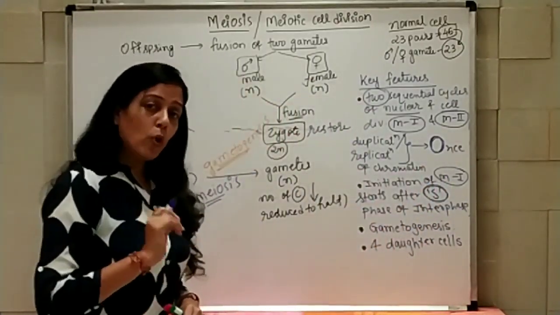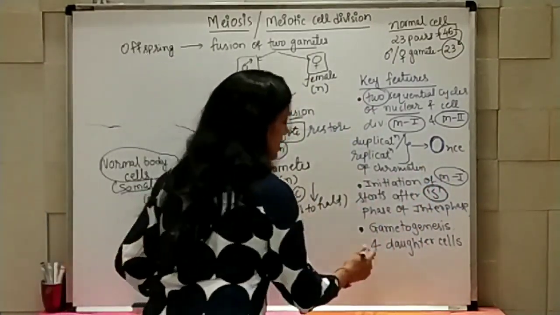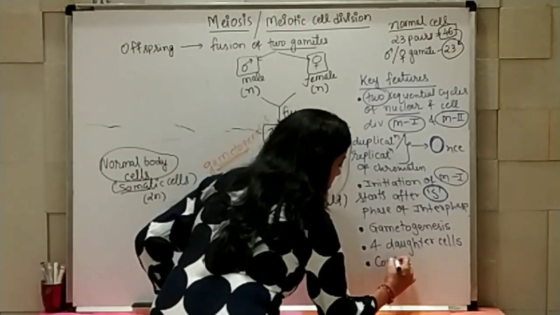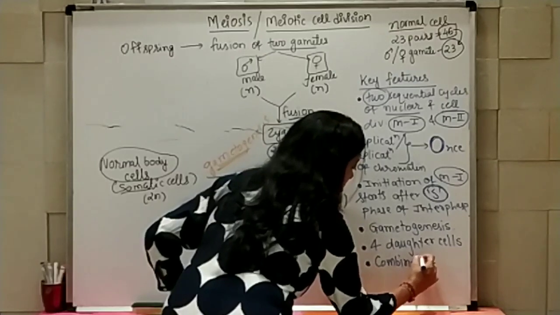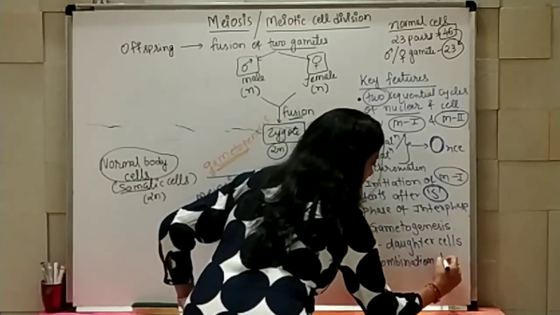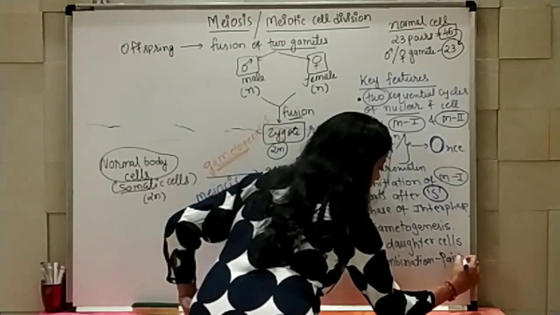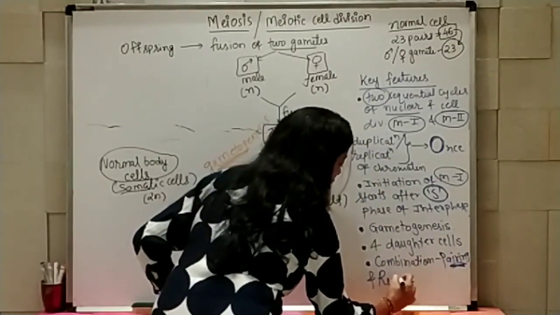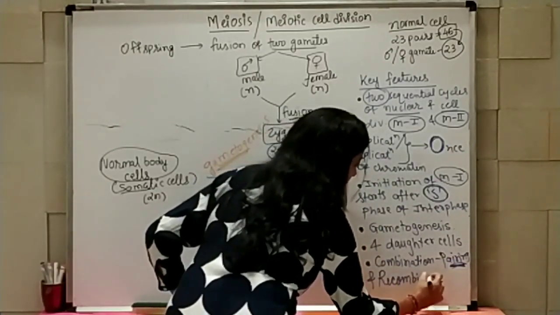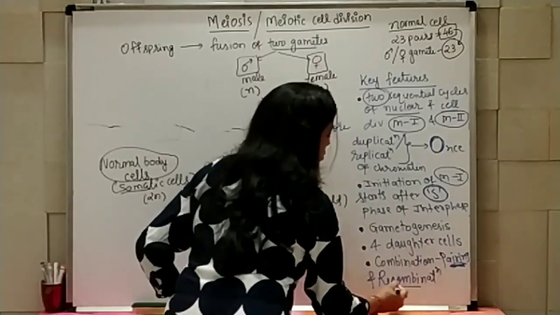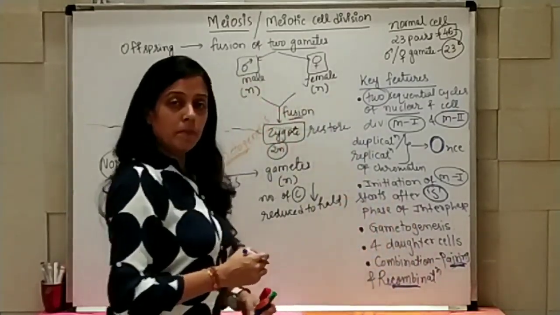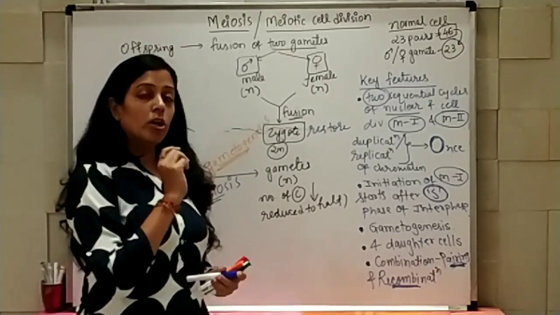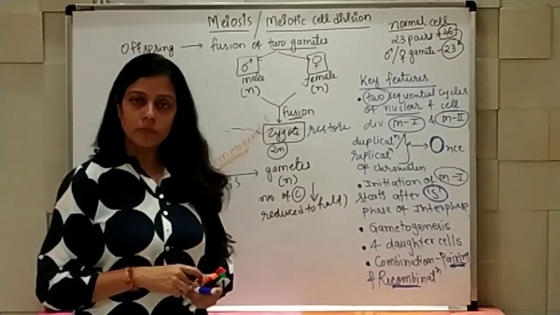One more most important feature is it involves combinations, that is you can say pairing and recombination of chromosomes in the process. So pairing and recombination of chromosomes can be seen in meiotic cell division.